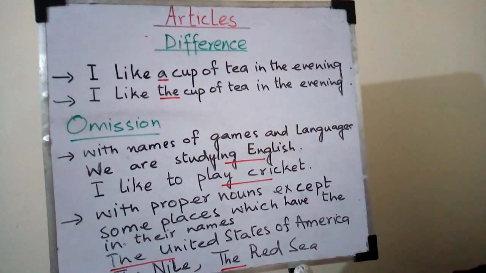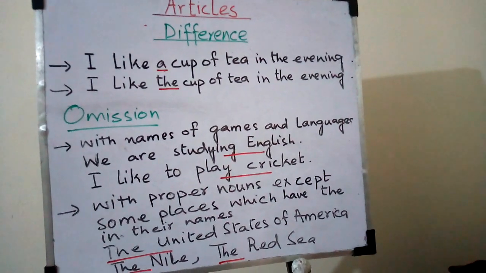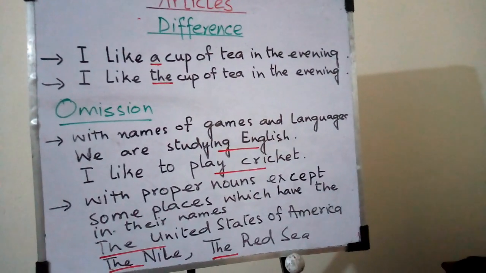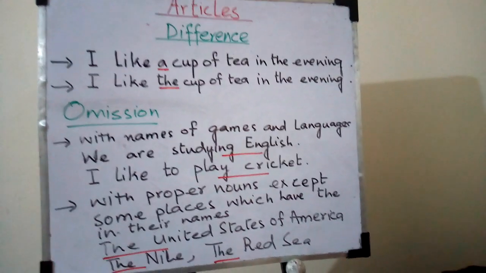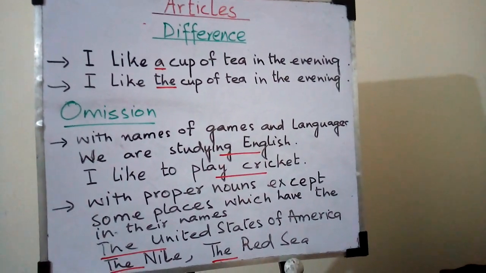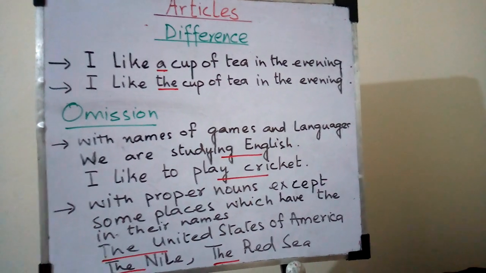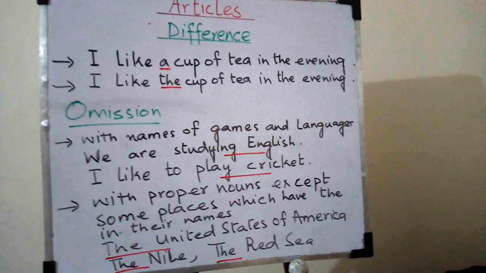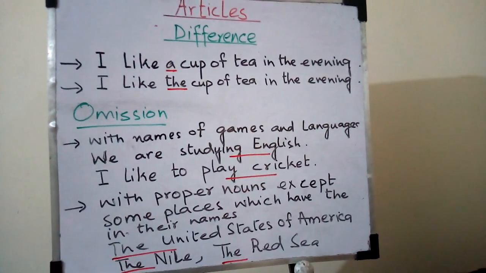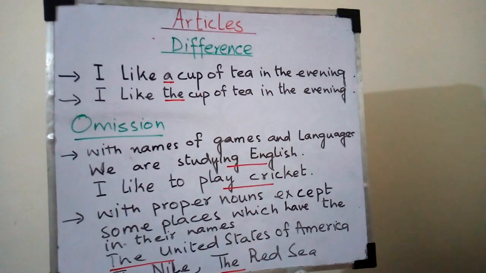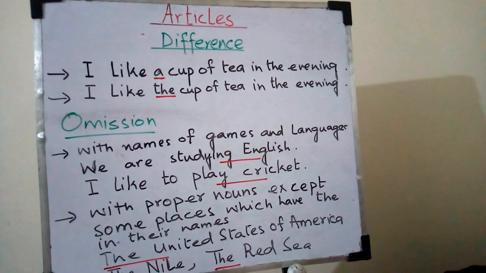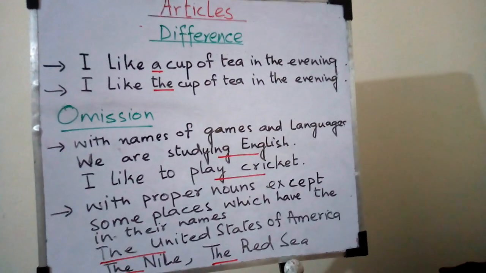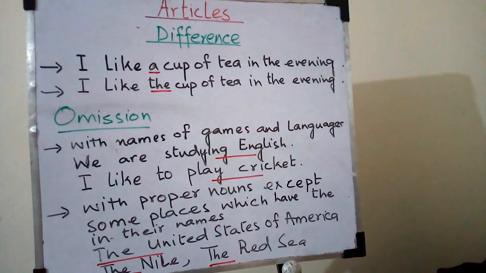The second one is I like the cup of tea in the evening. This is the particular one. The cup of tea which you make, the cup of tea which my friend makes. So this is the particular cup of tea. I hope you have understood how the use of a or the makes the difference in meaning.